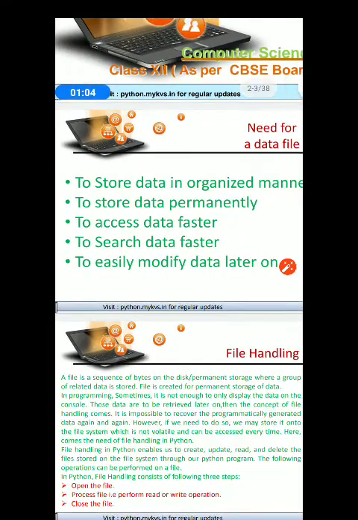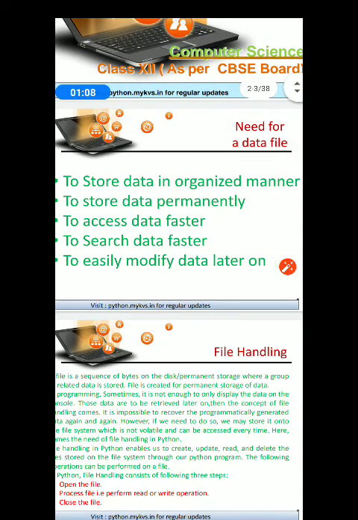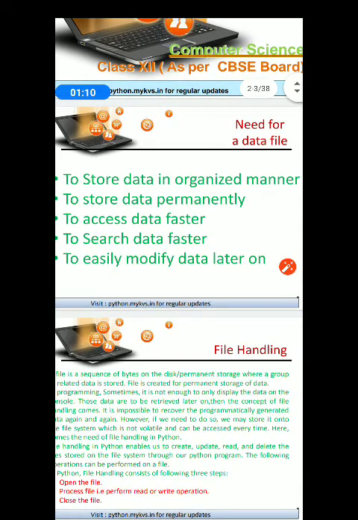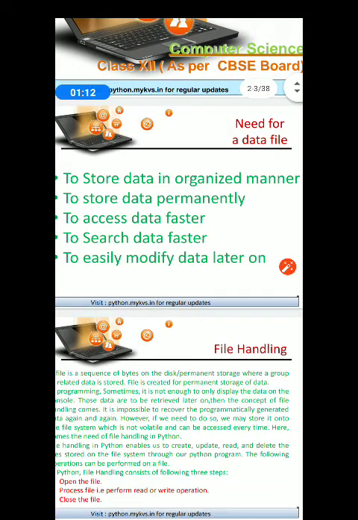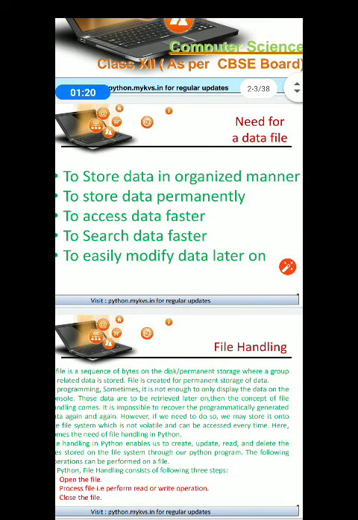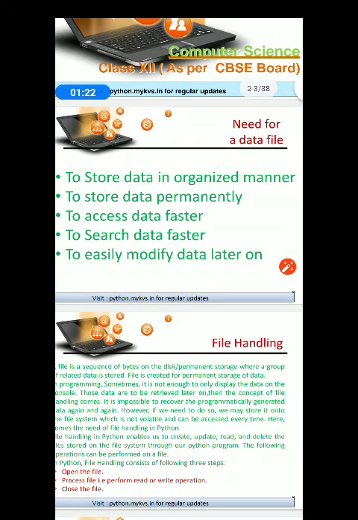To store data in an organized manner, to store data permanently, to access the data faster, to search the data faster, and to easily modify data later on. These are a few needs for data files.